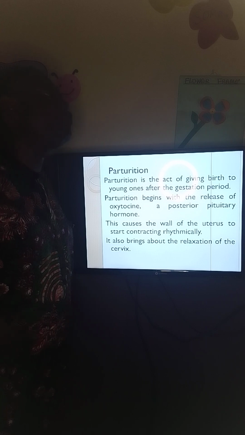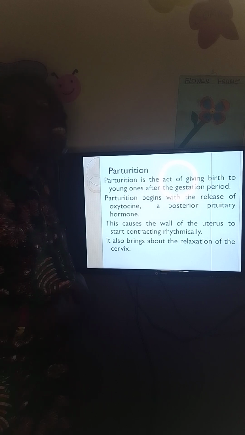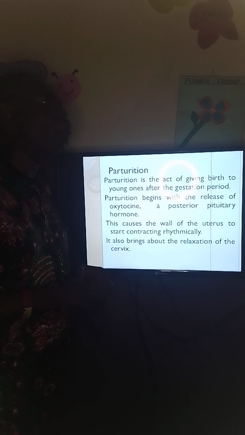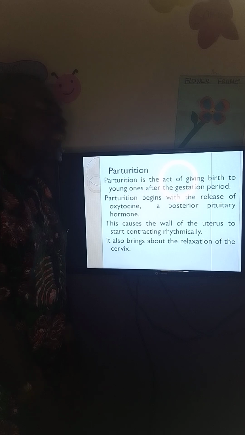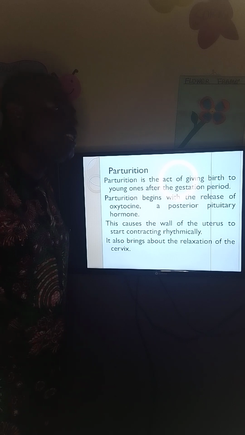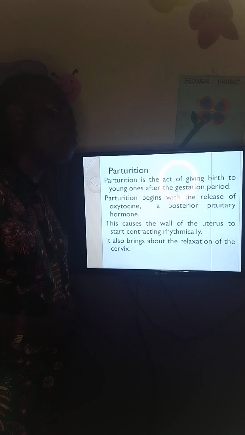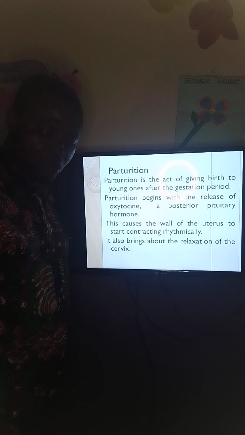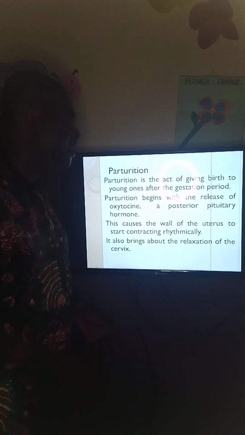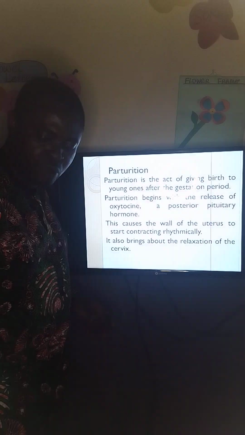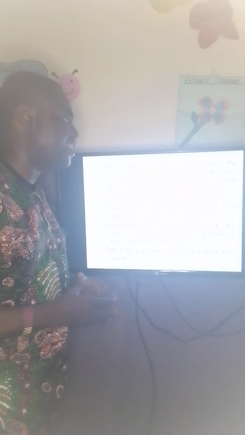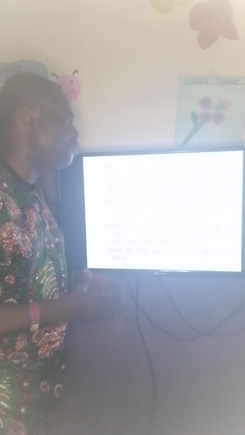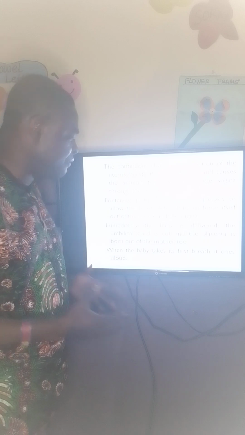The wall of the uterus will be contracting inside, outside, until the amnion, chorion, and allantois burst, and the amniotic fluid flows down. And as it flows down, what happens? The pushing of the uterine wall pushes the baby out of the cervix. The cervix also widens and relaxes, and the child is born. Parturition has taken place. So the continuous contraction of the uterus bursts the amniotic sac and causes the amniotic fluid to flow out of the vagina through the cervix.